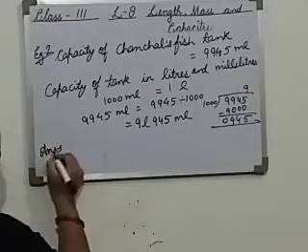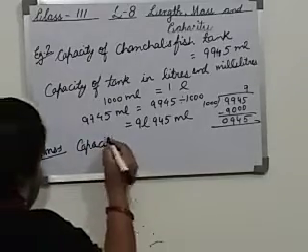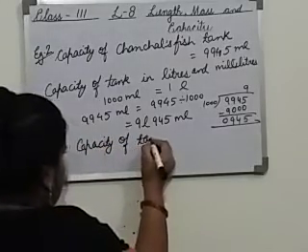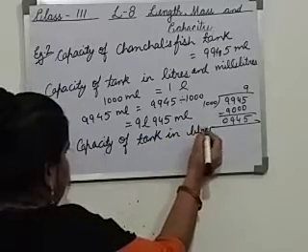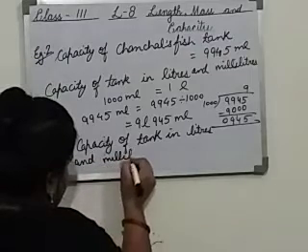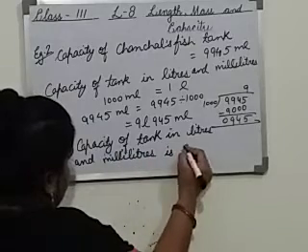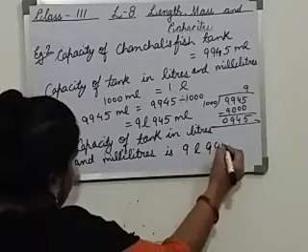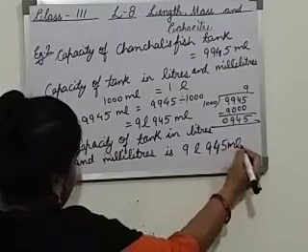Answer, how will you write? Capacity of tank in liters and milliliters is 9 liter, 945 milliliter.